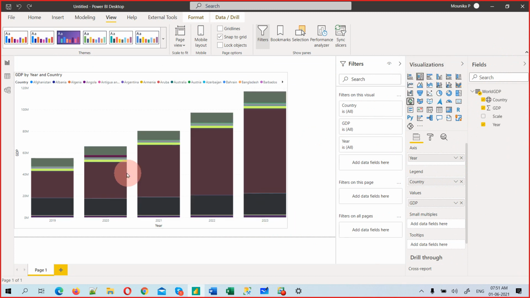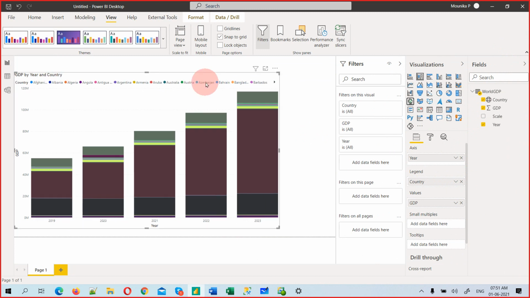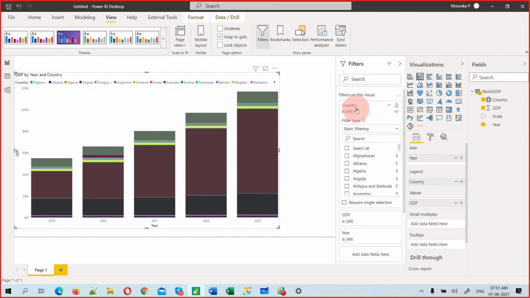And see, a lot of small lines are there and a lot of countries are there. It's still not good to analyze. What I can do is make it for the top 10 countries. How to make it the top 10 countries? There is a filter. I can filter top 10 countries. There is an option under countries. It's a visual level filter.